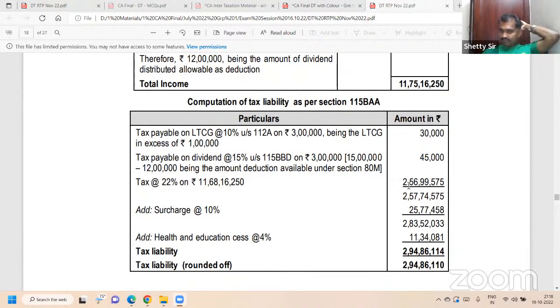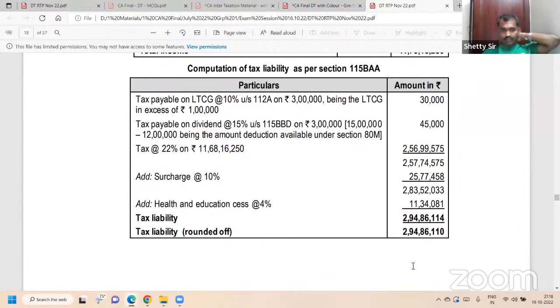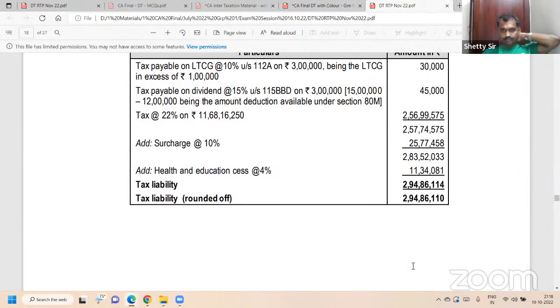Now all of you copy this. Add surcharge at a flat 10%. Copy this. On this, HEC 4%. Final answer. Quickly copy. Surcharge is a flat 10% on this. This is an important question, do it.